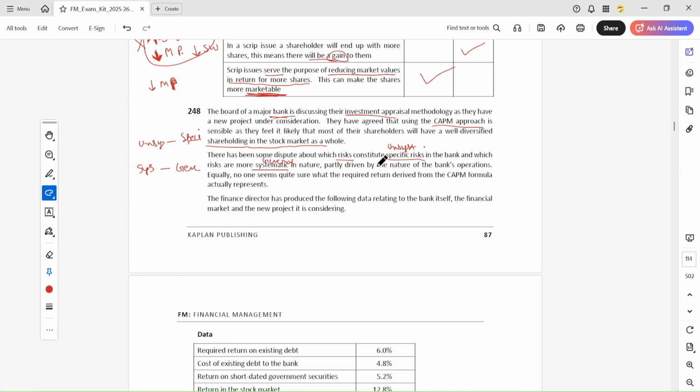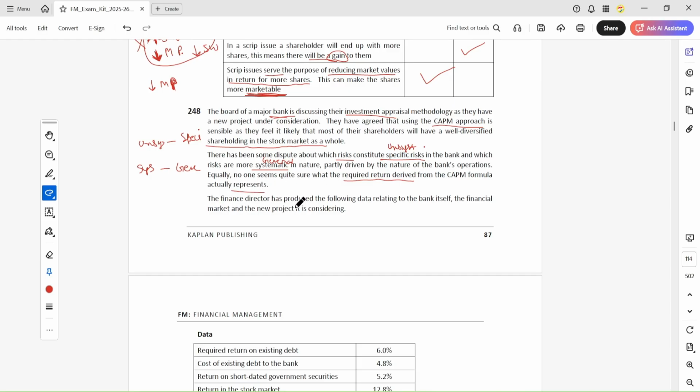This is partly driven by the nature of the bank's operation. Equally, no one seems quite sure what the required return derived from the CAPM formula actually represents.